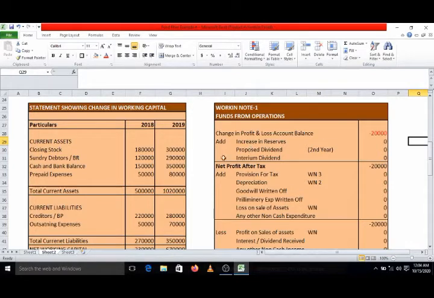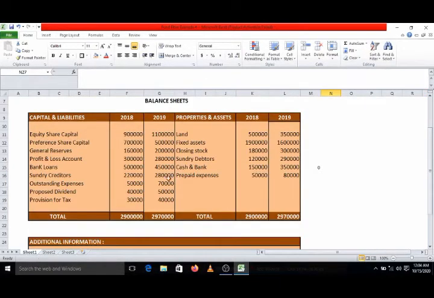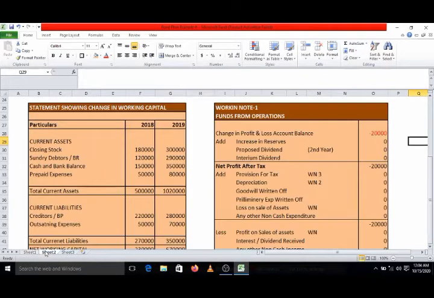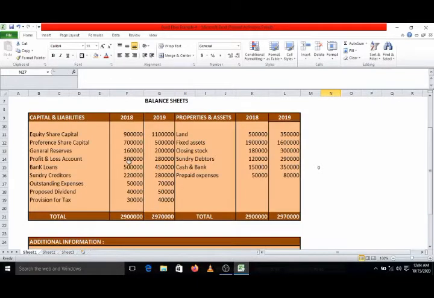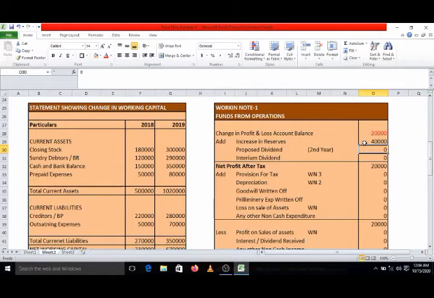Now add increase in reserves. Go to the balance sheet again. Check general reserve. First year 1,60,000, second year 2 lakhs. So general reserve has increased by rupees 40,000, the difference between 2 lakhs and 1,60,000. So add increase in reserve 40,000. In general reserve also, suppose the balance had reduced, then that also we would have considered as a minus amount.